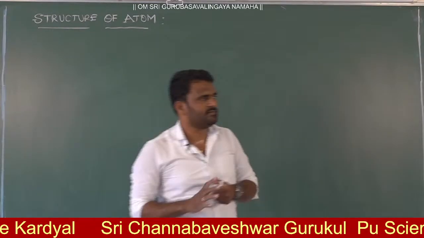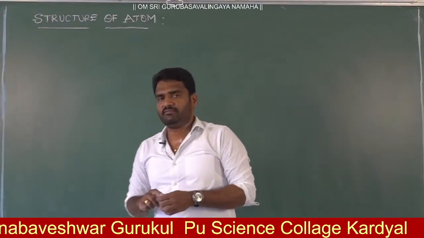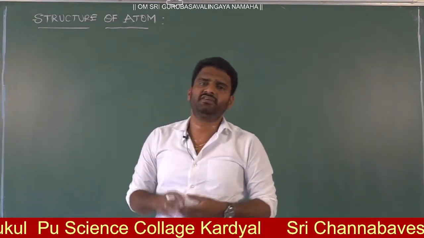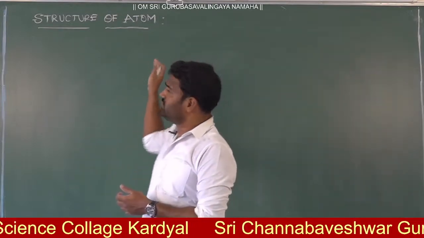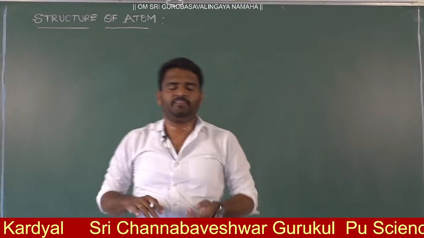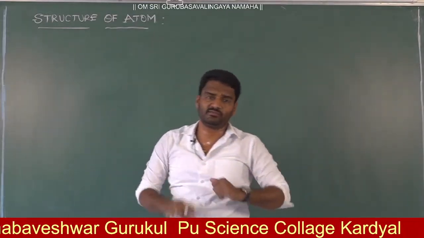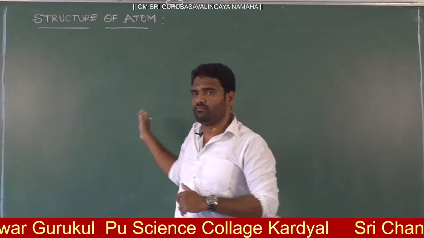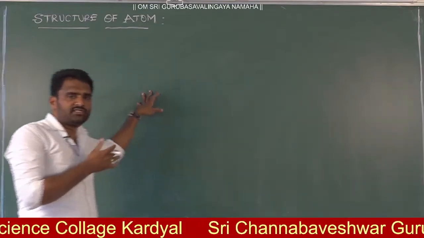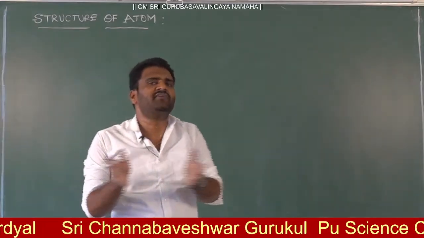Next, after the 18th century, one man, John Dalton, was the first man to give a theory to know the structure of atoms. John Dalton was a British school teacher, and he proposed one theory on atoms. Now let me give the postulates of atomic theory according to John Dalton, which he gave without doing experiments. At the time of the 18th century, there were no experimental evidences.